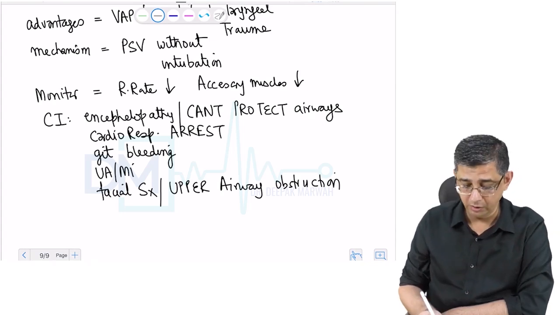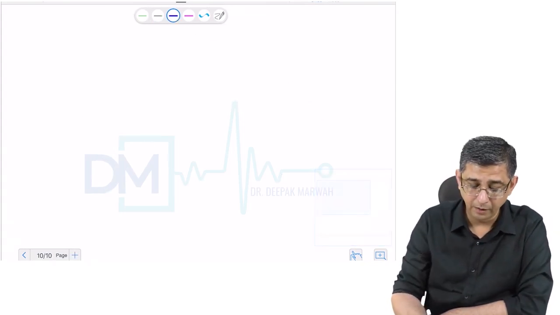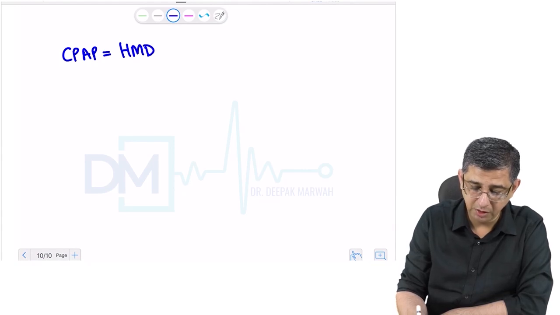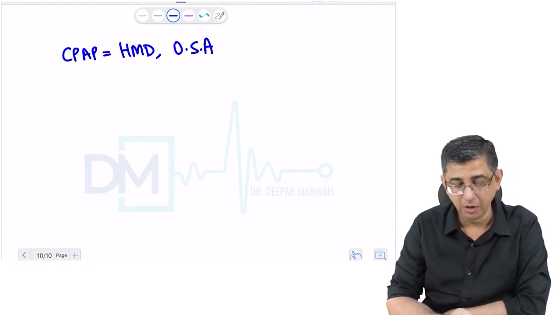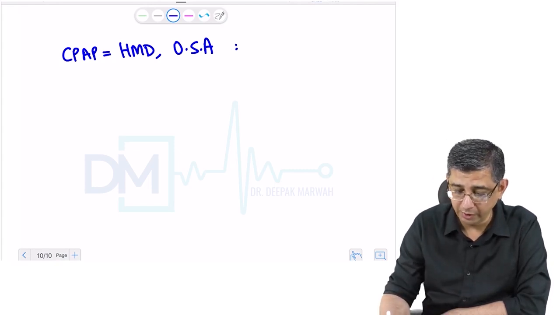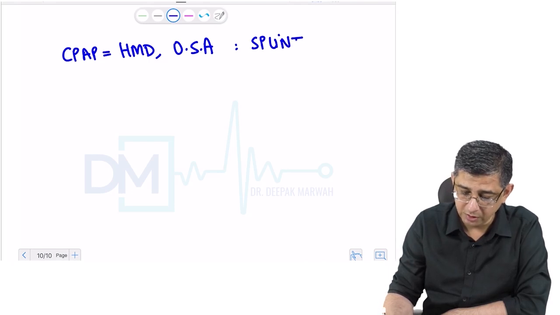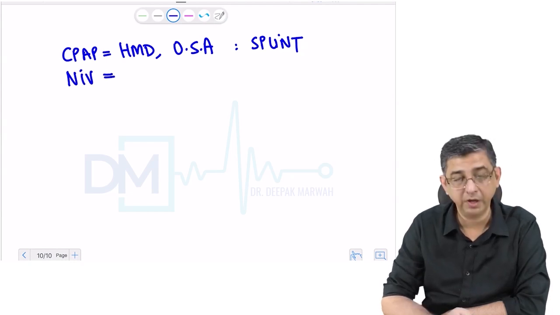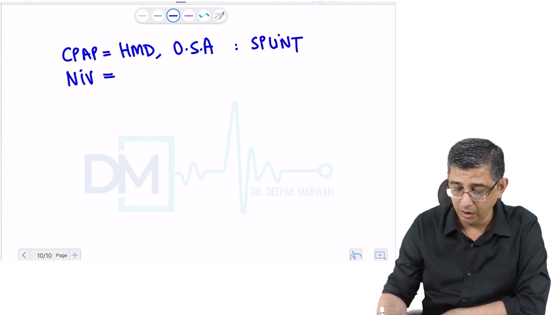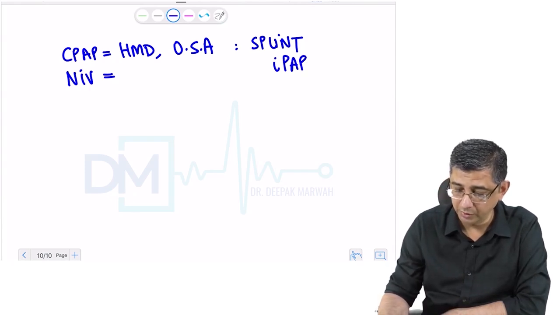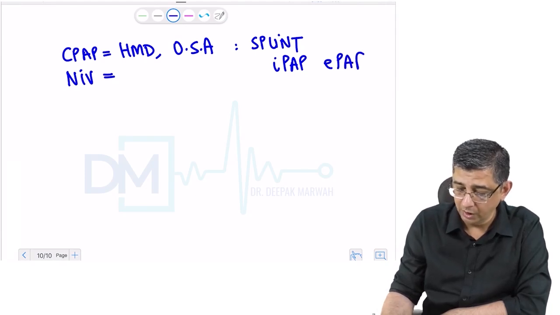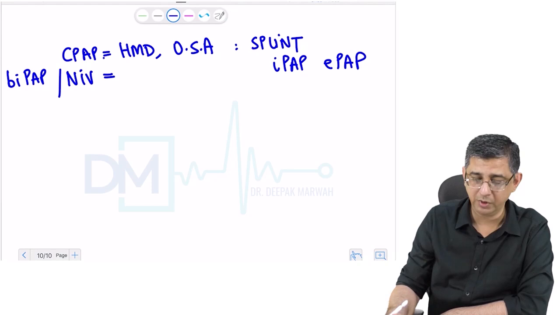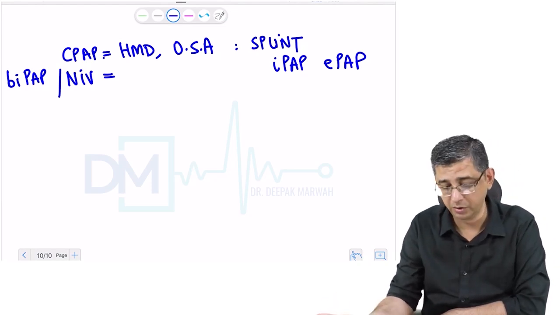Just to summarize the main details, I want you to remember the following aspects. CPAP is a method of ventilation used in pediatrics for hyaline membrane disease and in internal medicine for obstructive sleep apnea. The specialty of CPAP is that it is simply a splint that keeps the airways open, and it is a method of non-invasive ventilation. The second one is NIV, non-invasive ventilation, where a tight-fitting mask is used. Here you will have variable pressure during inspiration as well as expiration. Some people refer to non-invasive ventilation as BiPAP, to explain the variation in pressure versus the constant pressure of CPAP.